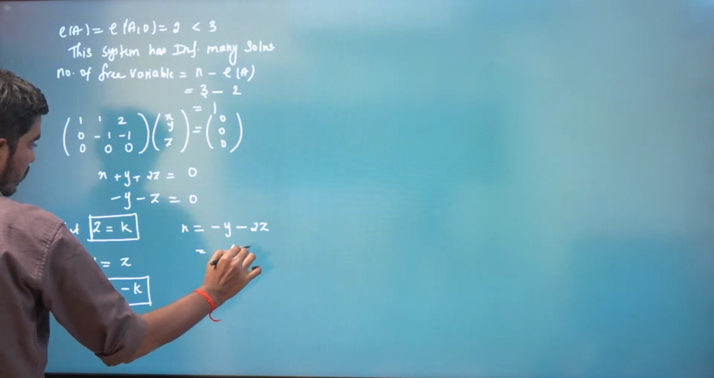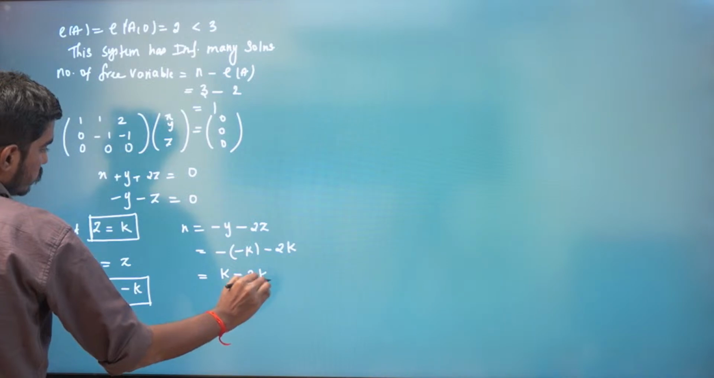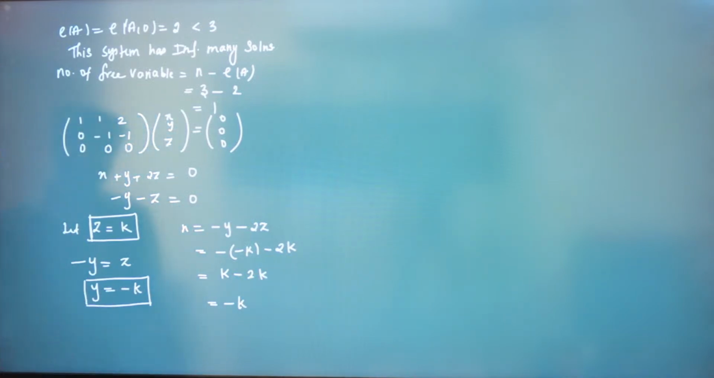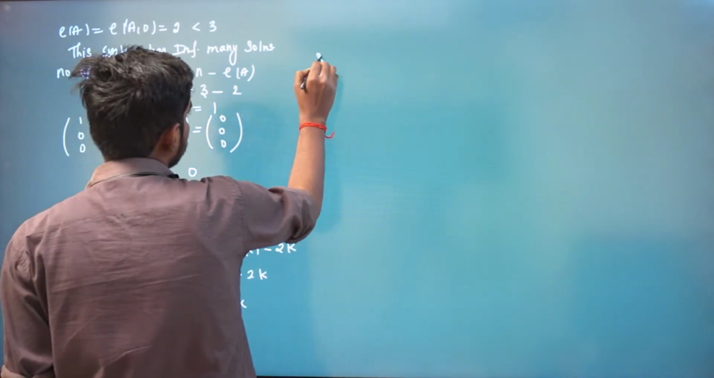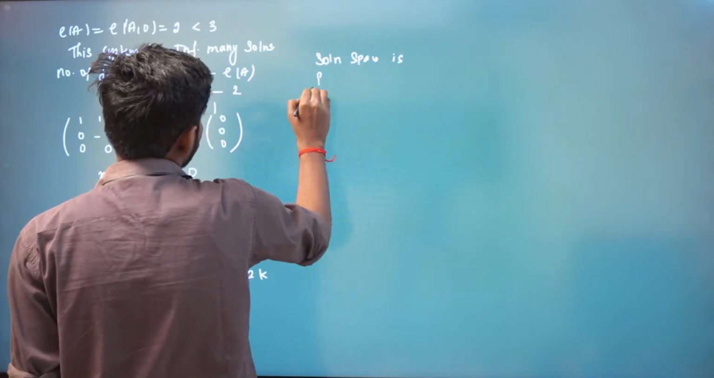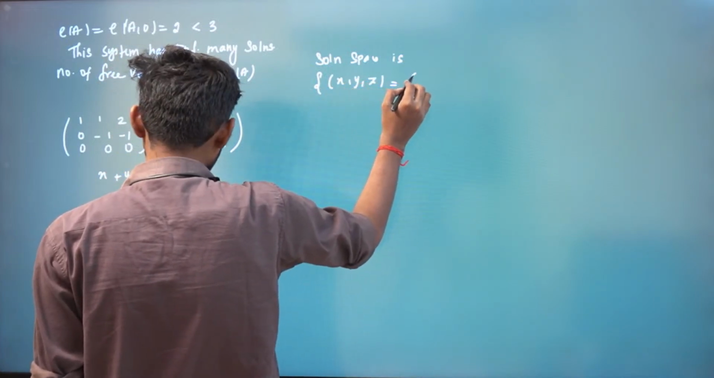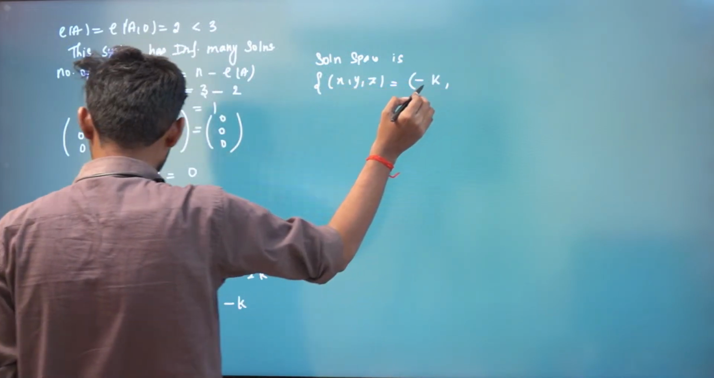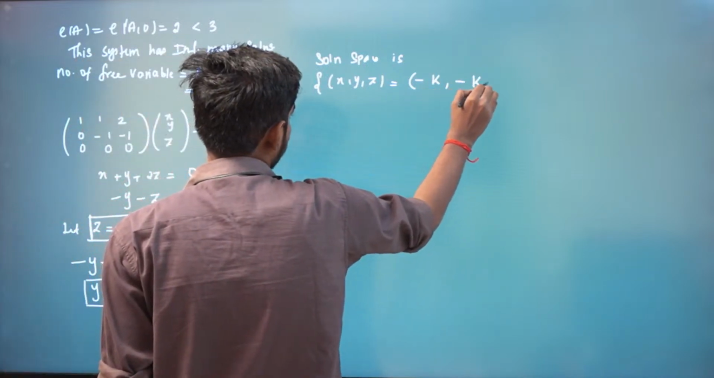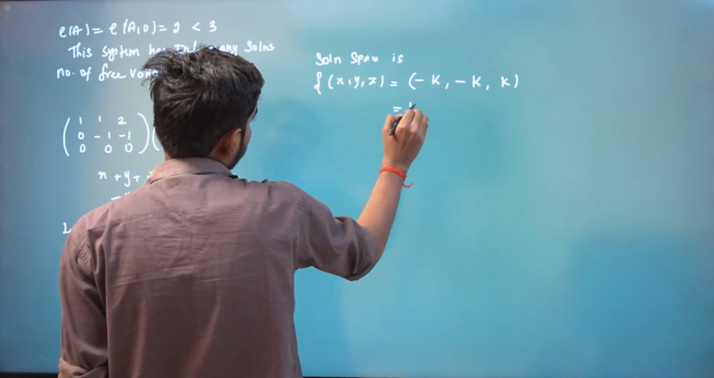So minus y is minus k, z is k. So we have k minus 2k, and x is also k. Therefore, the solution space is given by, that is x comma y comma z is given by, so x is minus k, and y is again minus k, and z is k.